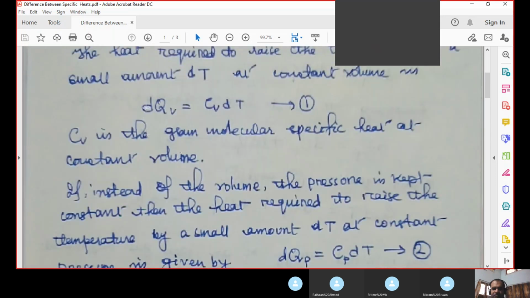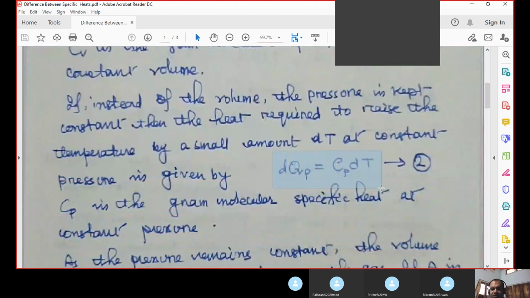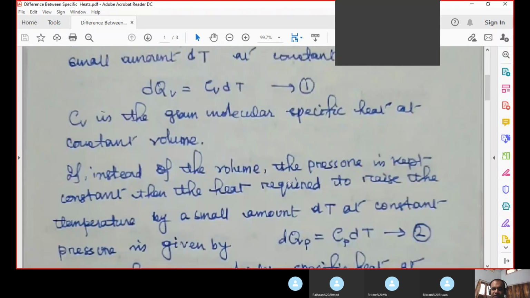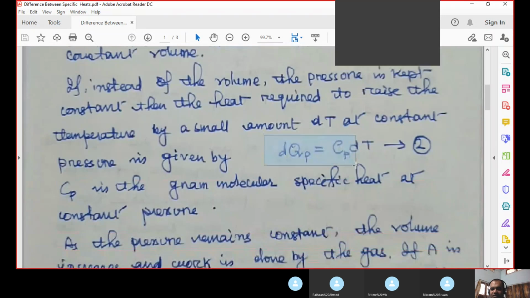In the earlier case it was dQv equal to Cv dT. Now it is dQp equal to Cp dT. So dQp is the heat required to raise the temperature by dT at constant pressure.